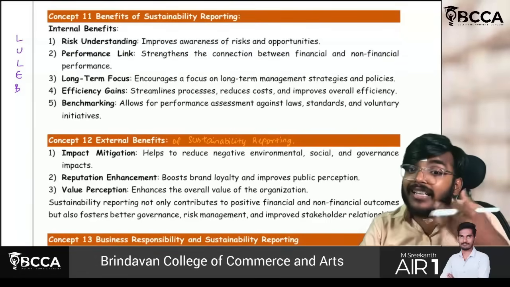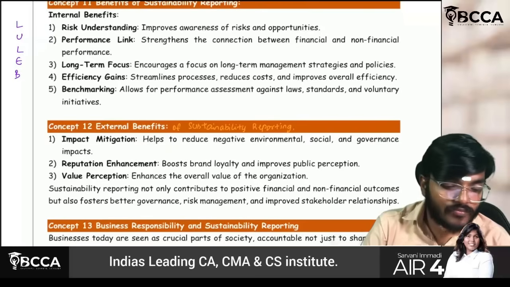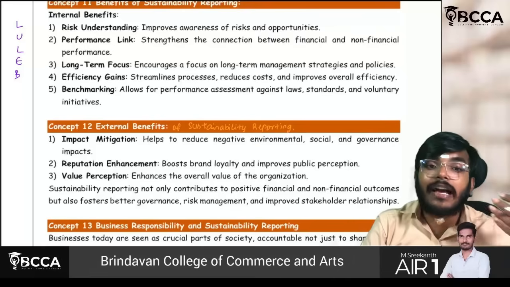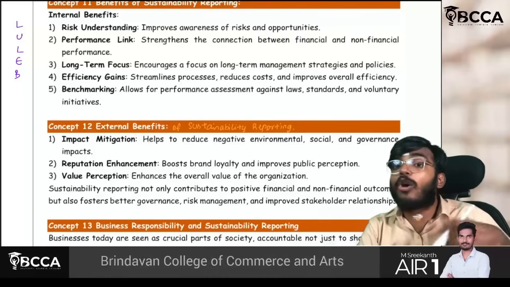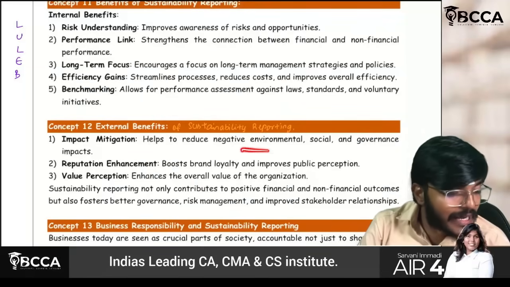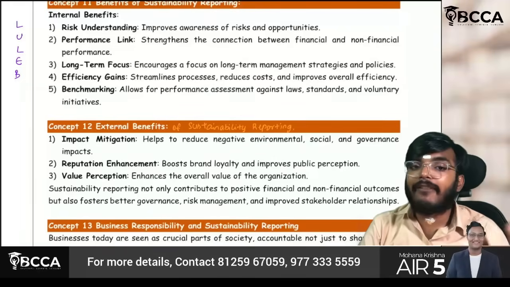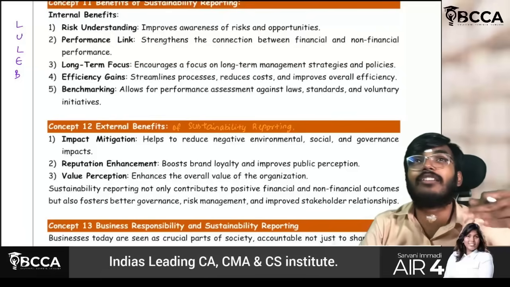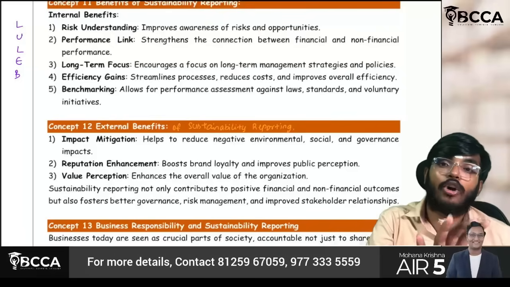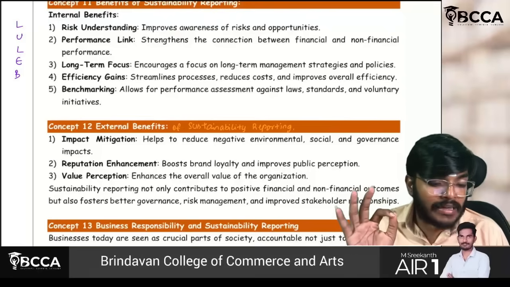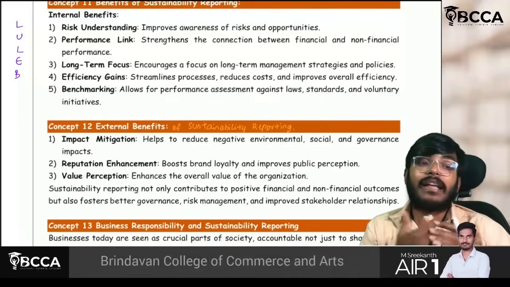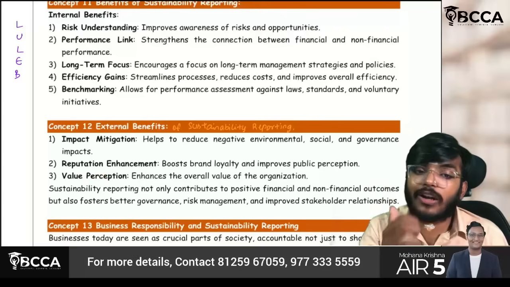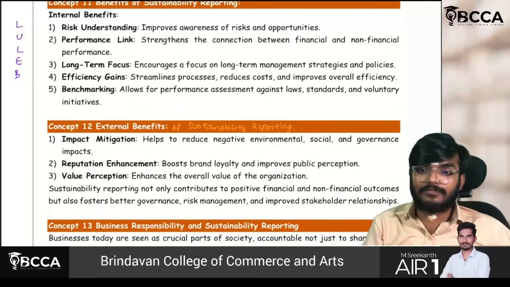Sir, what is the meaning of external benefits? External benefits are nothing but, first, risk mitigation will be impacted, which means if any negative propaganda is being circulated on the company, whether environmental, social or governance, if the entity reports its sustainability, obviously it will prove that whatever negative perceptions there are with respect to that company will be proven wrong. Next, reputation will be enhanced, and value perception, meaning how the public is viewing the company, will also keep on changing.